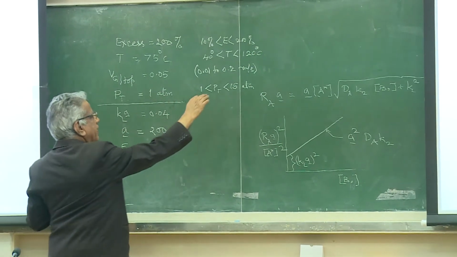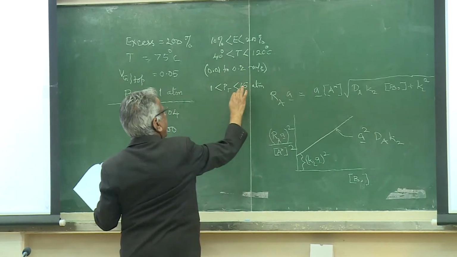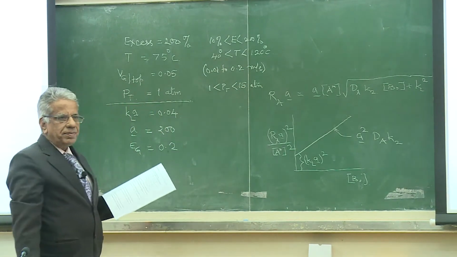Obviously 120 degrees must have been selected at higher pressure. Correct?